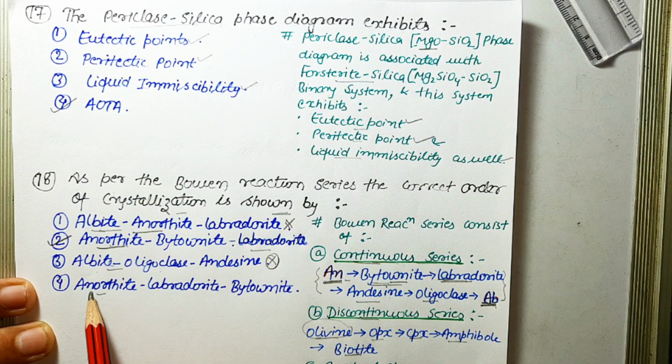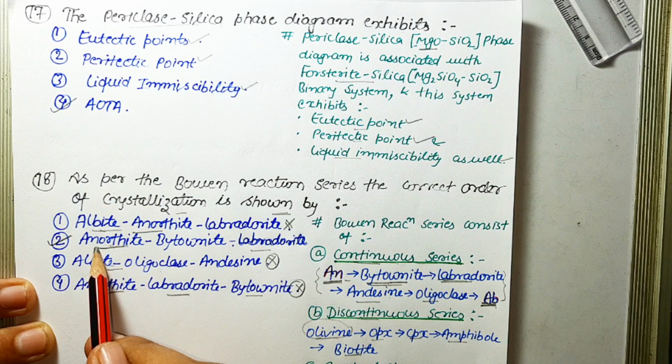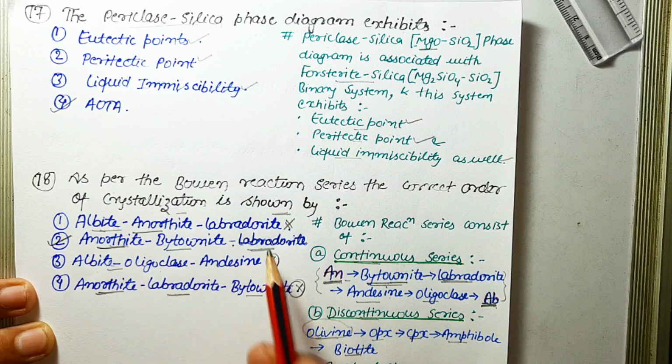Next option is anorthite, labradorite, bytownite. Okay, after anorthite there is a mineral which is bytownite. So this is also the incorrect statement. The correct answer is anorthite, bytownite, and labradorite.